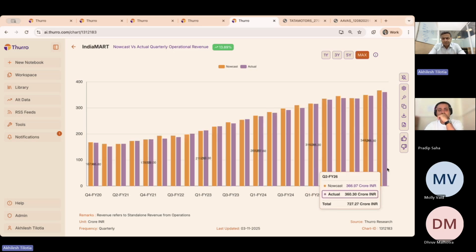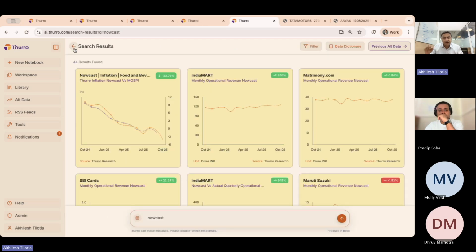So the total we try and keep, and this is the machine learning model, so we keep training the model every time we get a new data set from the company, which allows us to ground truth this data, which is to align with the quarterly data. We are able to get a very good estimate of the nowcast because the model learns and does a better prediction.